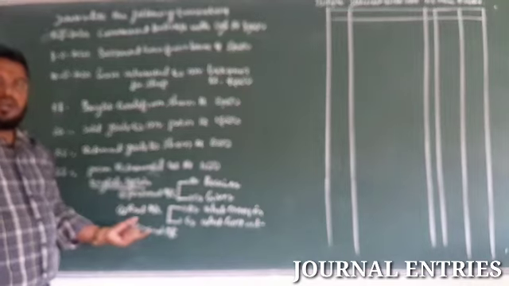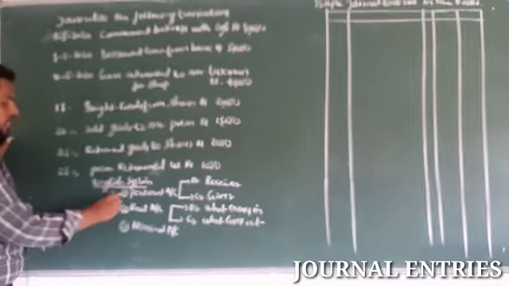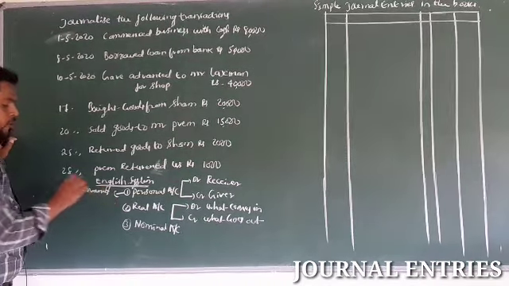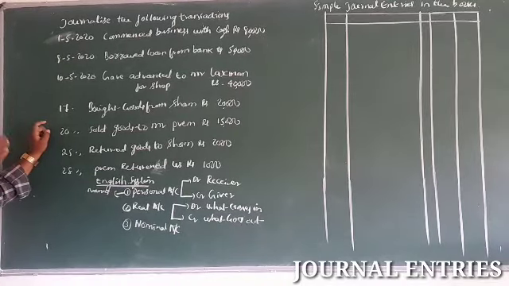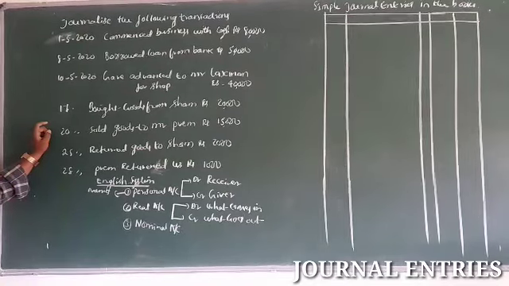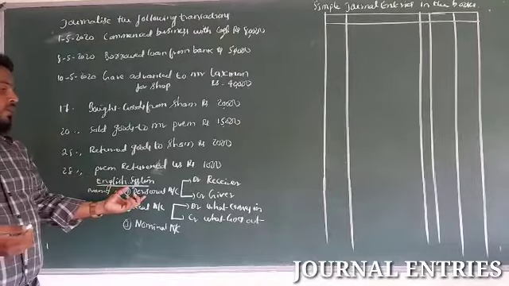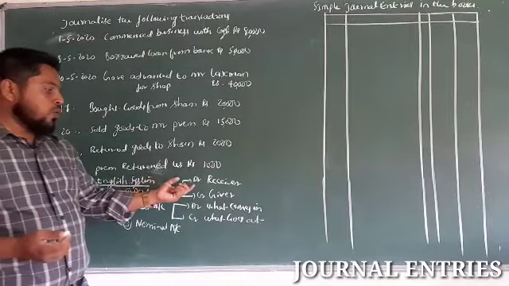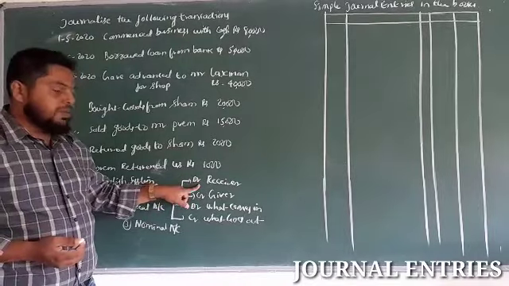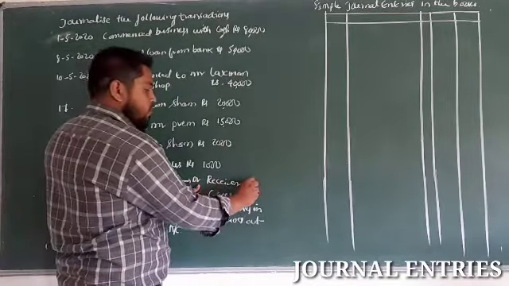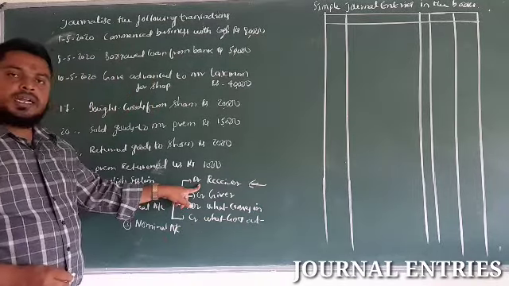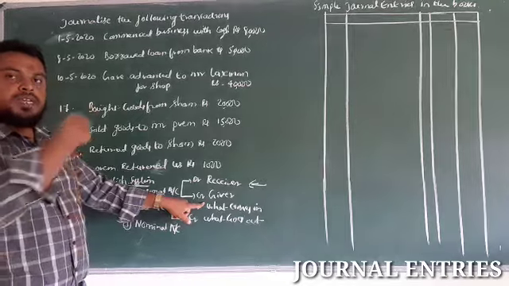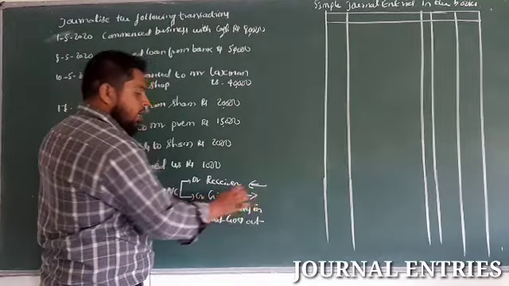Under the English system of accounting, there are three kinds of accounts. Personal accounts are related to names: name of the person, name of the organization, name of the bank, cooperative society, school, college. All of these come under a personal account. The personal account rule is: debit the receiver, credit the giver. If the person is receiving, we record the debit side; if the person is the giver, we record the credit side.